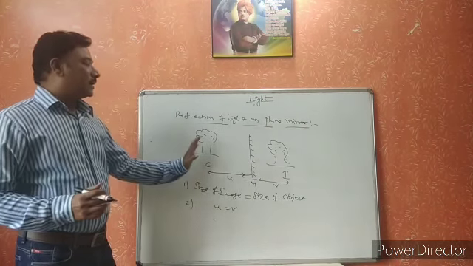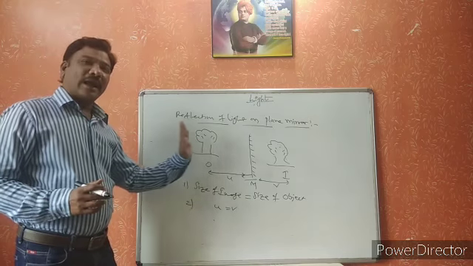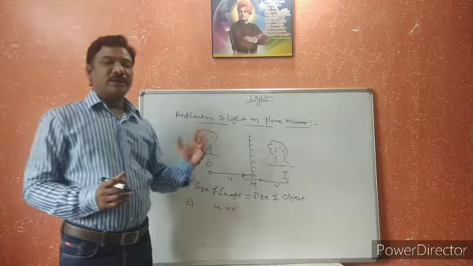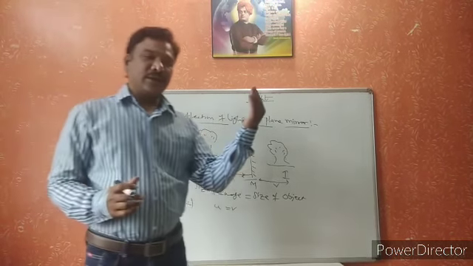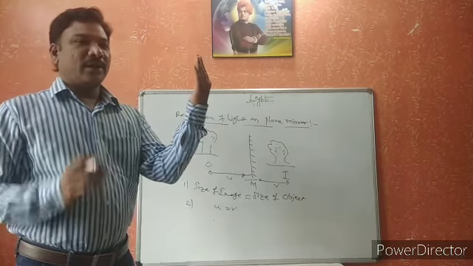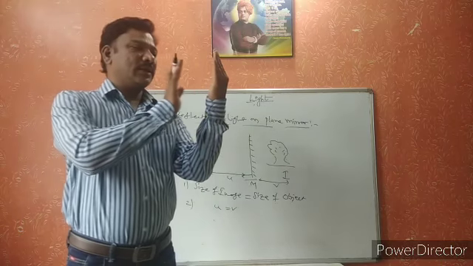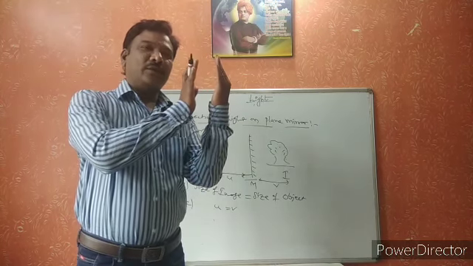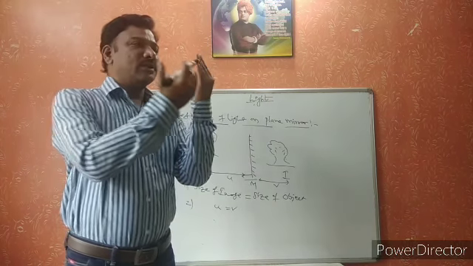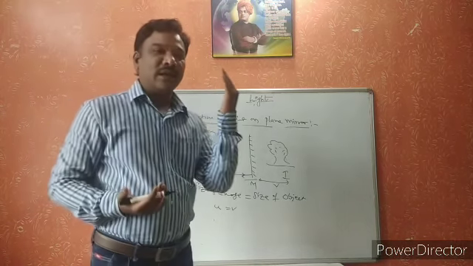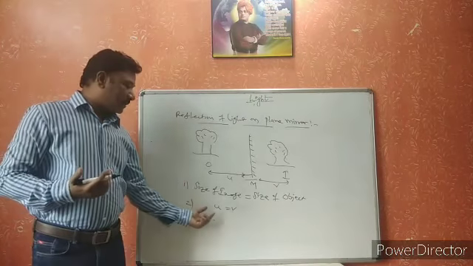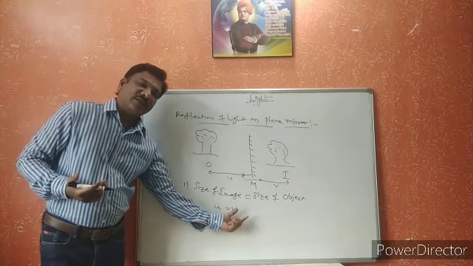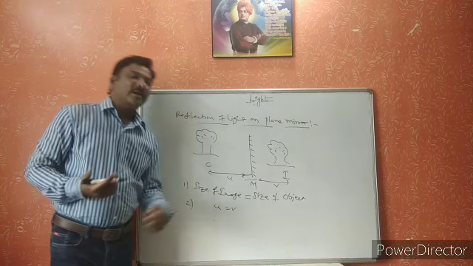And next one, here it is laterally shifted. Everything else remains the same. That means if you stand in front of a plane mirror and move towards the mirror, the image also comes near to you, and if you move away from the mirror, the image also moves backwards inside the mirror. That is nothing but the object distance. When the object distance changes, the image distance also changes inside the mirror.